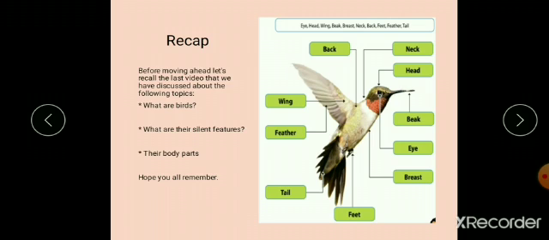Before moving ahead, I just want to show you this picture which I gave you as an exercise in the last video to solve. I have displayed the answers also in this. You may match your answers.